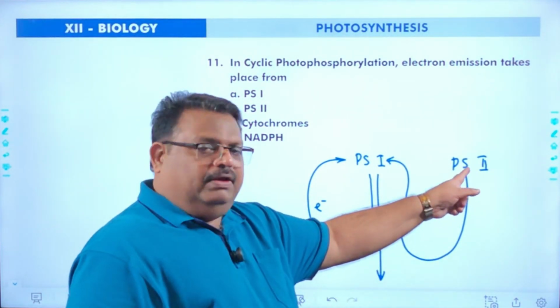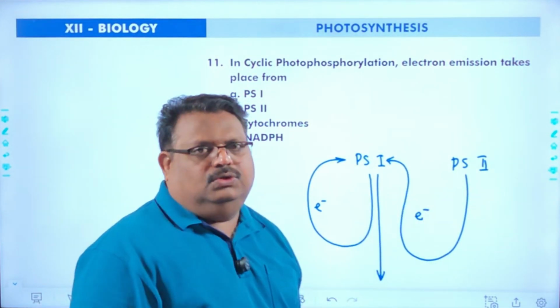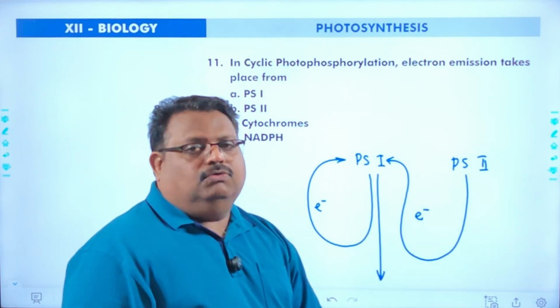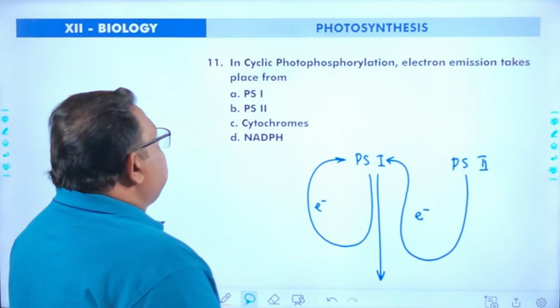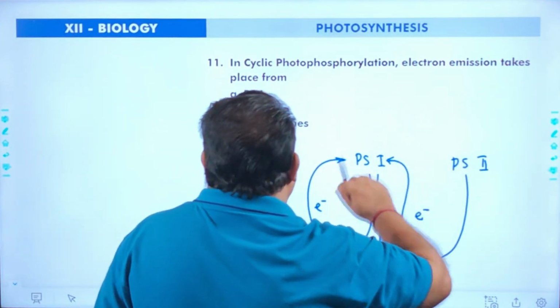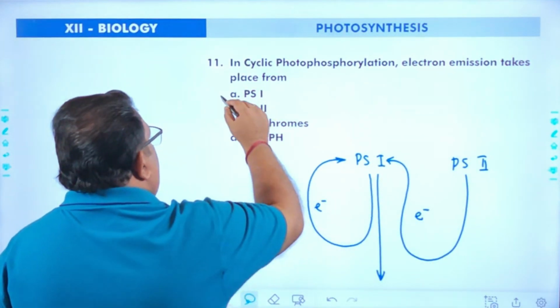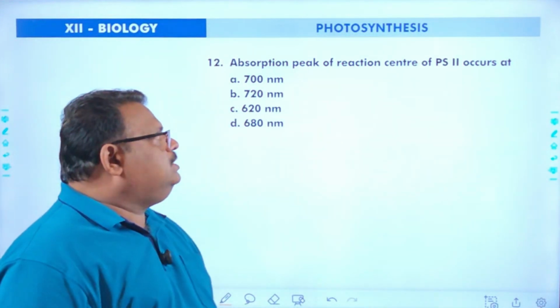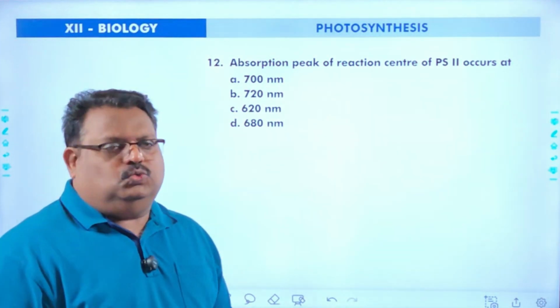There will be an electron deficiency in PS2, and that is compensated by electrons taken from water during photolysis. So in cyclic photophosphorylation, electron emission takes place from PS1.